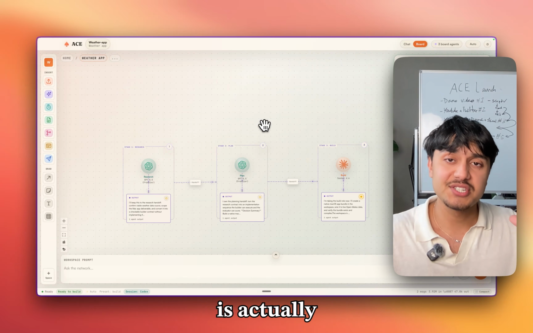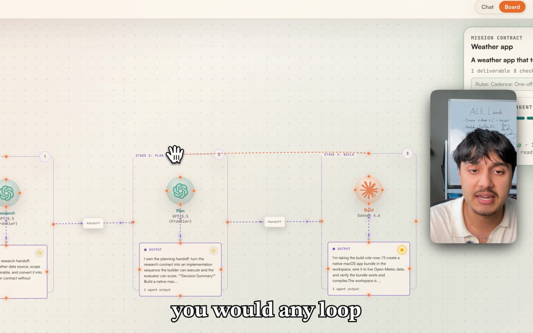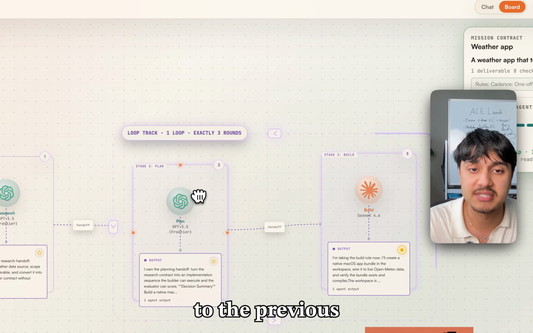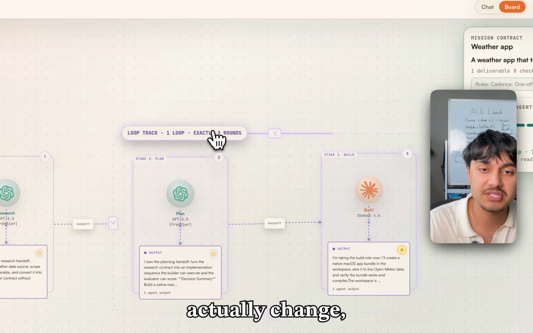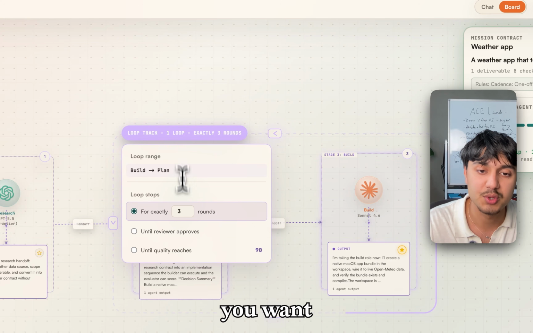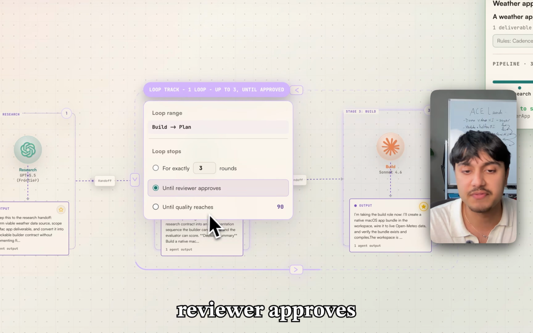And building loops is actually really easy inside of Ace. All you gotta do is literally just, like you would any loop, bring it back to the previous stage. And boom, now you have a loop. And what's really handy about this is you can actually change how many times you want to iterate. Maybe you only want 2 rounds or until the reviewer approves.